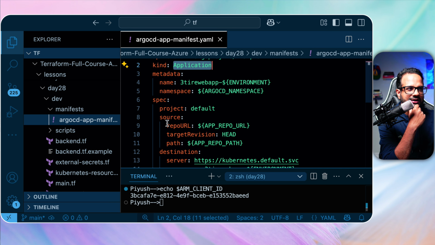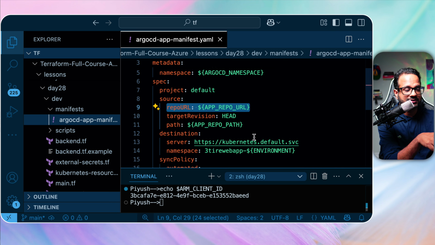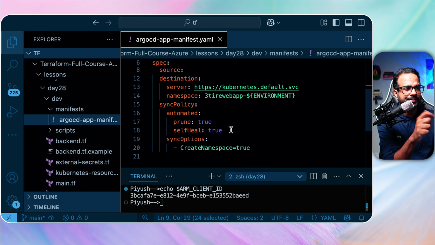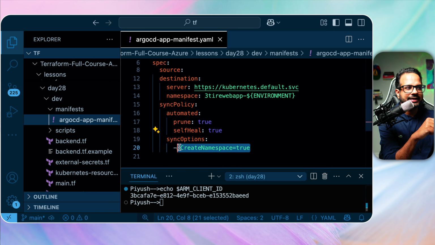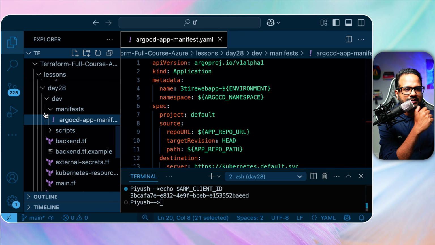Okay, so it will have the repo URL. So this is important. In the repo URL, you provide the URL of your repo where your application manifest is. Okay, namespace. Sync policy is also important. It will make sure that the application is self-healing, meaning if there are any changes in the manifest, it should redeploy the application with the new changes. Okay, and create namespace is true. If the namespace does not exist, create the namespace. Okay, so that's the manifest.